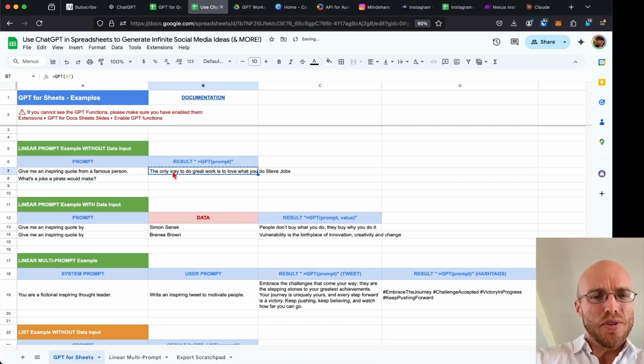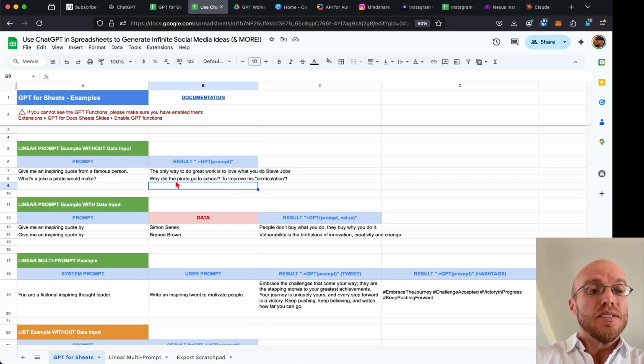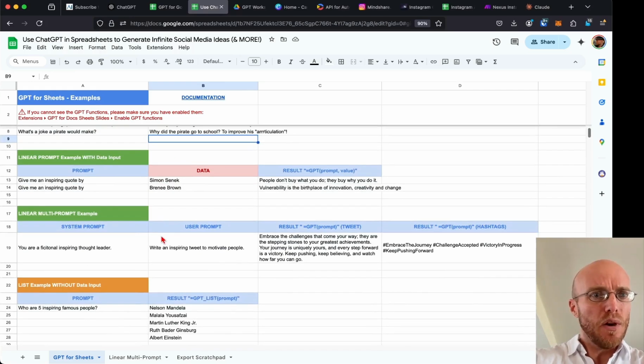Now all I need to do is copy this cell, paste it here, and hopefully it's going to tell me a really terrible pirate joke. So we'll see what happens. Let's see. Why did the pirate go to school? To improve his articulation. Okay. So now you're starting to see the coolness of these prompts on the side and this very simple prompt structure. Okay. So now there's a linear prompt structure, which is kind of cool, right?